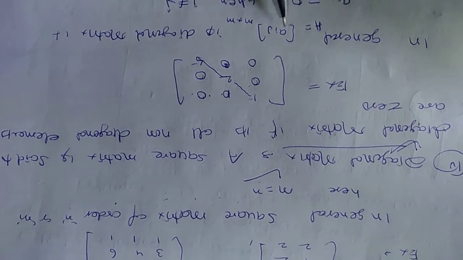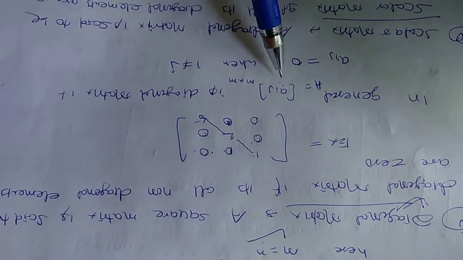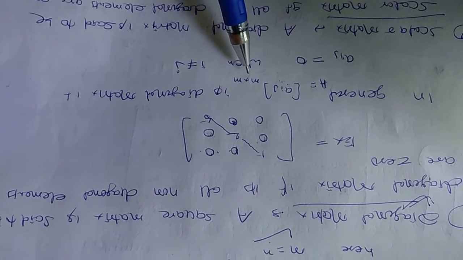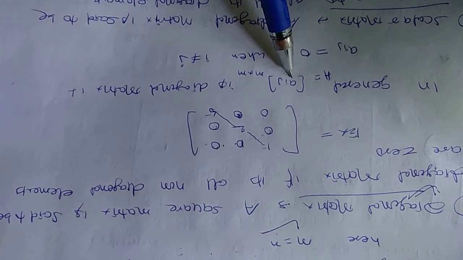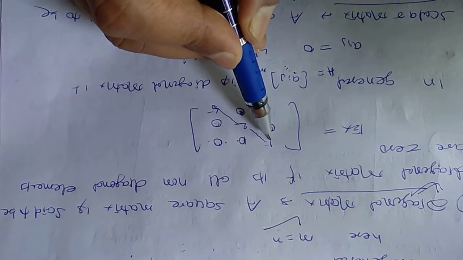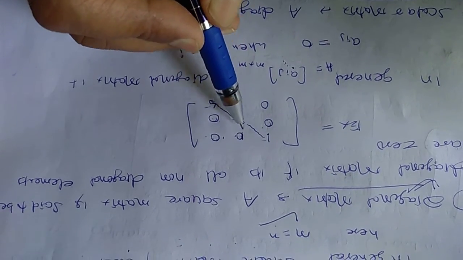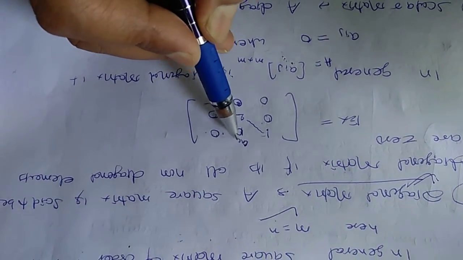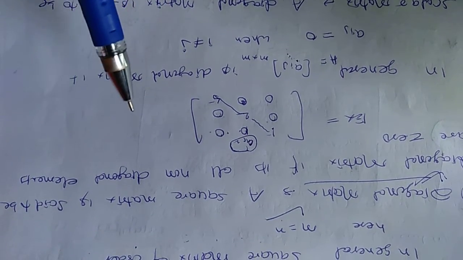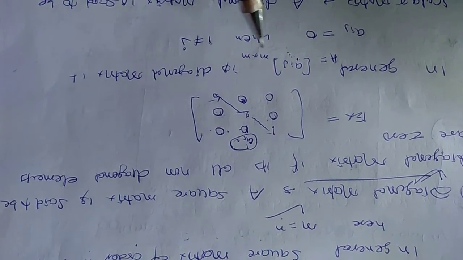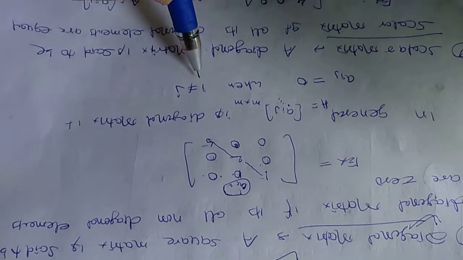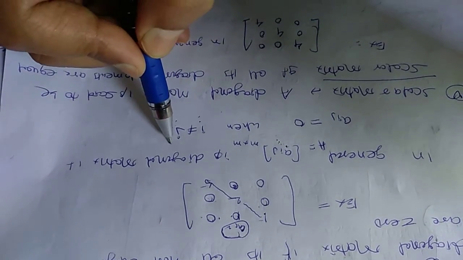In general we say Aij, you should not get confused about it. Why do we write here Aij or m into n? Aij is simply an element, only one element. When you put 1 1, you will find this is A11, and when you put 1 2, this is A12. So I think you are not very much confused about this written form. Now Aij is equal to 0 when i does not equal j.